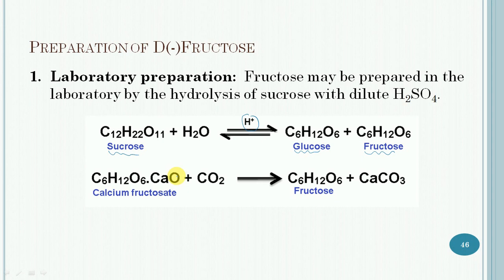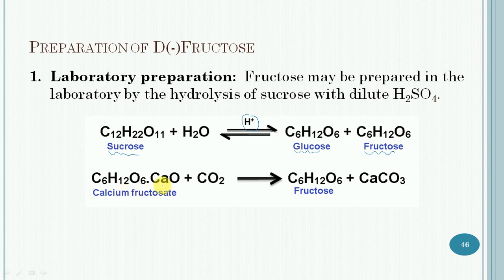The filtrate is treated with slaked lime. Calcium fructosate is precipitated out while calcium glucosate remains in the solution. This precipitated calcium fructosate is removed by simple filtration.